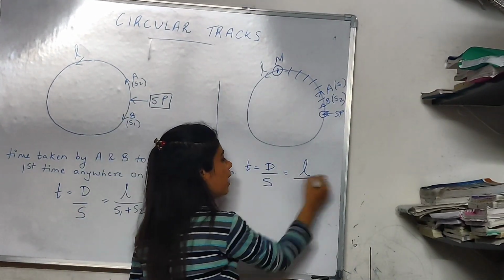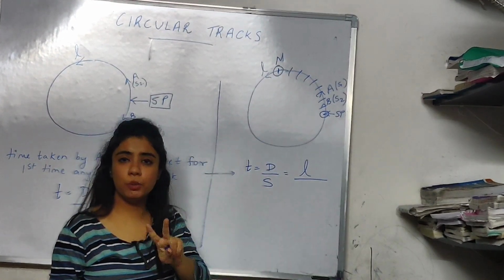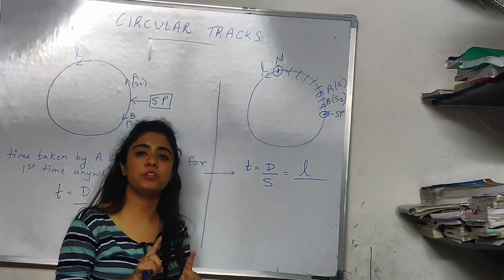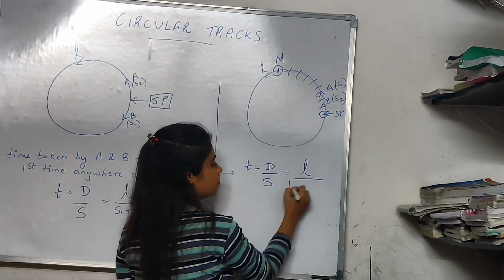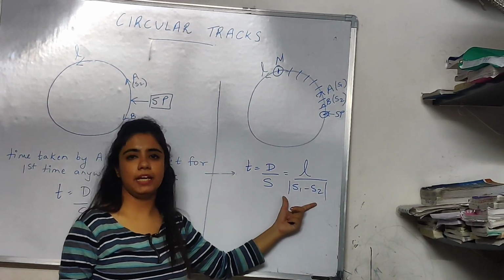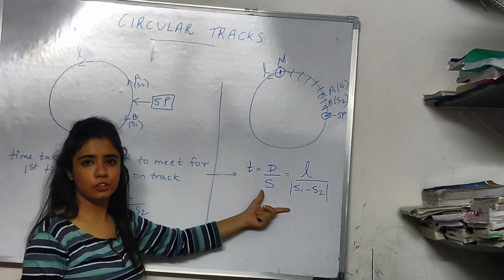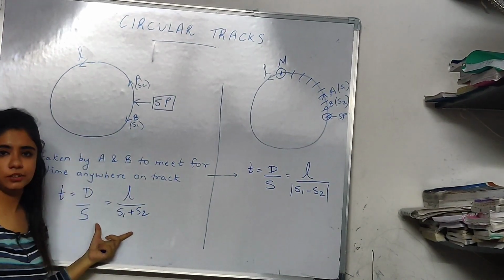ठीक है? And what happens to the speeds? They are moving in the same direction. When two bodies move in the same direction, we subtract the speed. So that becomes mod of S1 minus S2. Because the speed cannot be negative, it will be bigger minus smaller. So if it's the same direction, this is your time. If it is the opposite direction, this is your time.